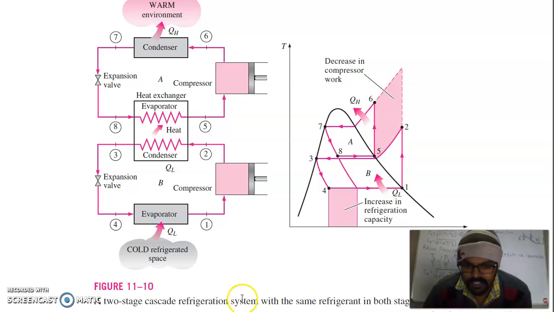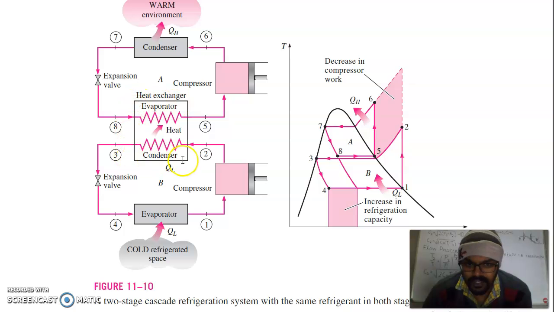So this is a two-stage cascade refrigeration system with the same refrigerant in both stages. You can see this is your first stage and this is your second stage. The evaporator of this cycle will take heat from the condenser of this cycle. So this part is the evaporator for this cycle, but it will take heat from the condenser of the other cycle, and this evaporator will take heat from the cold refrigerated space, which is at very low temperature.